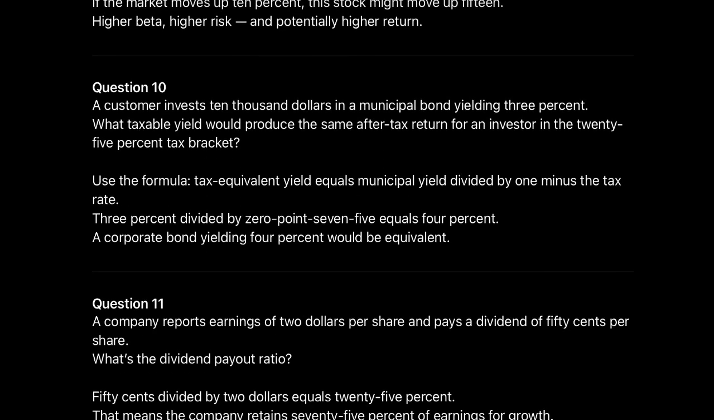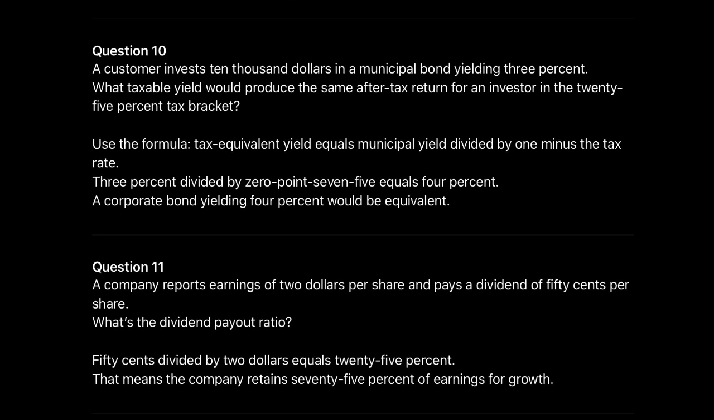Question 10. A customer invests $10,000 in a municipal bond yielding 3%. What taxable yield would produce the same after-tax return for an investor in the 25% tax bracket? Use the formula. Tax equivalent yield equals municipal yield divided by 1 minus the tax rate. 3% divided by 0.75 equals 4%. A corporate bond yielding 4% would be equivalent.